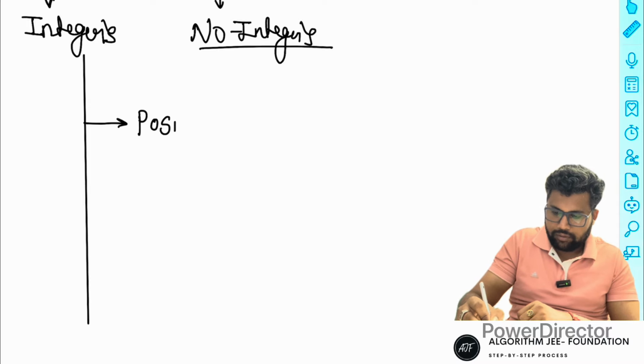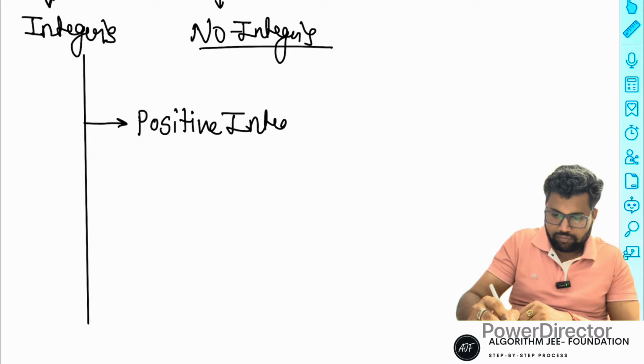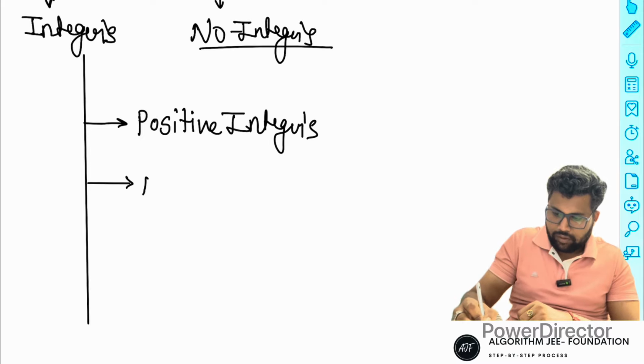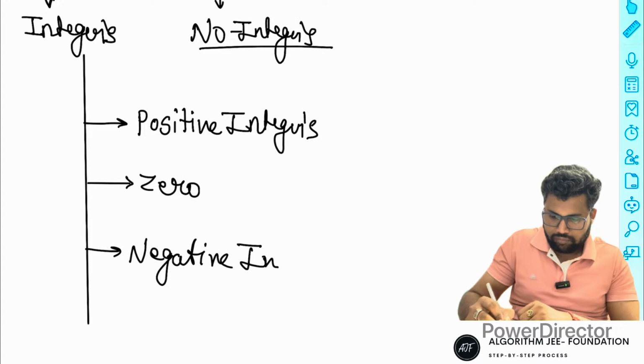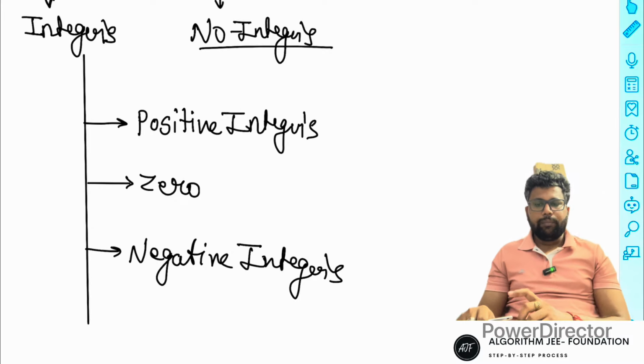Positive integers, zero, and negative integers. It's simple.